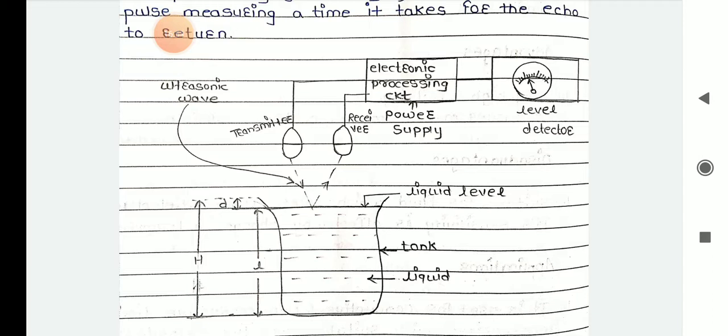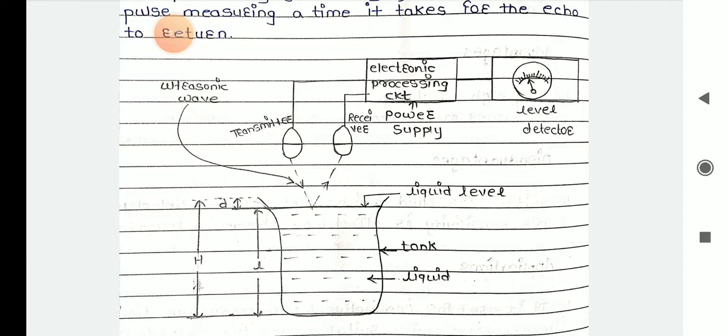The ultrasonic waves generated by the transmitter are directed towards the liquid surface in the tank which is to be measured. This wave gets reflected from the surface of the liquid and is received by the receiver. The time taken by the wave is a measure of the distance traveled by the wave. Therefore, the time t between the transmitter and receiver is proportional to the distance d, as shown in the figure, between the ultrasonic set and the surface of the liquid in the tank.